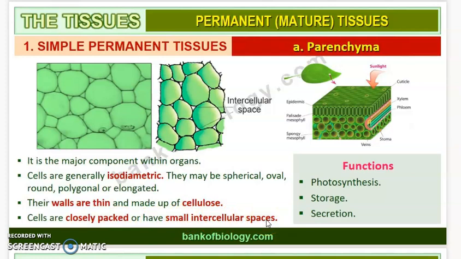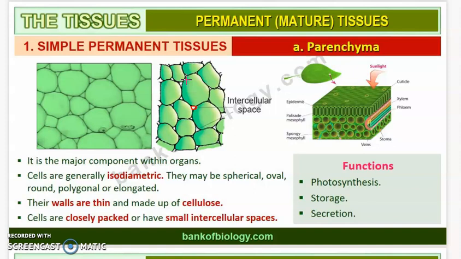So how will these parenchyma cells be? They will be very closely packed. Okay, it means that they will have only very small intercellular space. You can see the space here. Only a very little space is present between the cells of these parenchyma tissues, right? So what are the major characteristics of this parenchyma? It is the major component within the organs. The cells are generally isodiametric and they may be spherical, oval, round, polygonal or elongated.